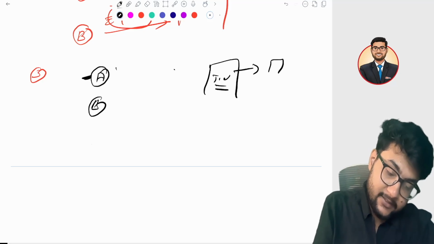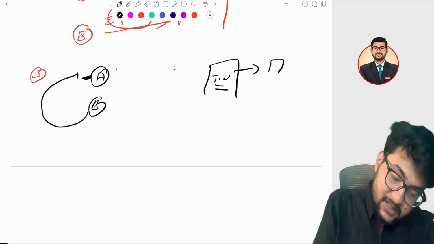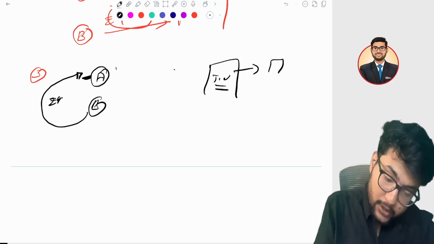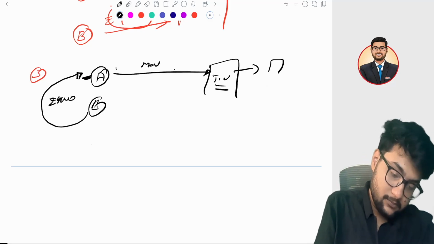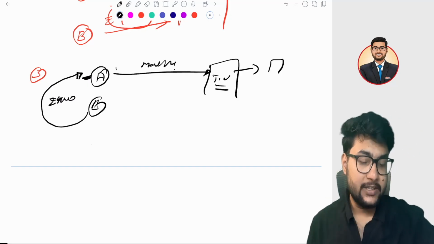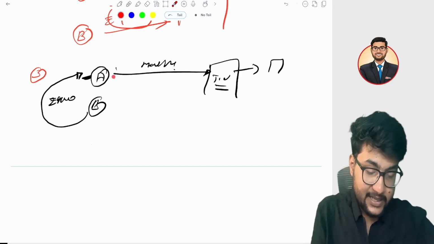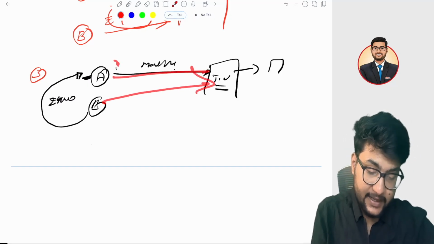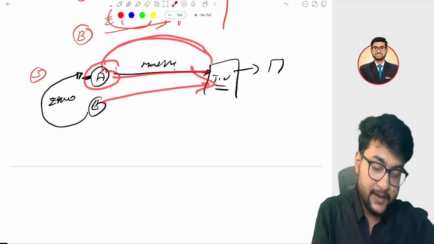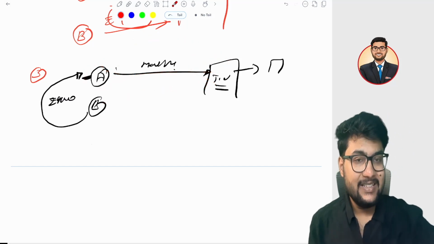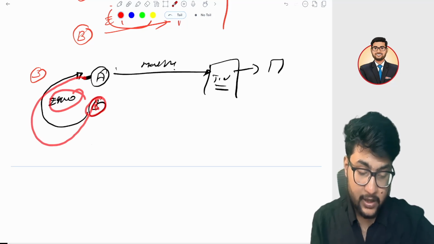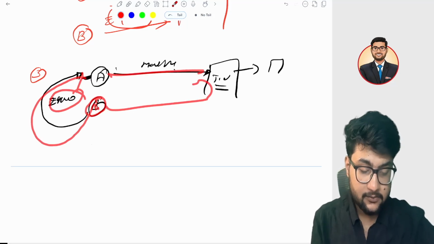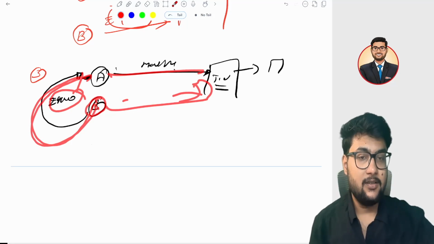So what they did: B transfers 100 rupees of call in advance to A, and A provided his machine. If we see, there are two transactions. First, there's a capital contribution. Second, A is providing machine services, but they have indirectly shifted the call in advance to A, not directly from this channel, but from this channel.